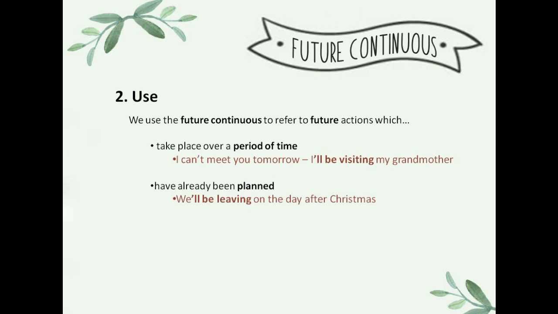Now you may be thinking, plans? Don't we use be going to for plans? Yes, that's right. Normally we use be going to or the present continuous for plans. And in some occasions, we can also use the future continuous. I told you that the future continuous is not so common, but we have to learn it. And now, above everything, it is important that you know the difference between the future continuous and the future perfect before anything else.